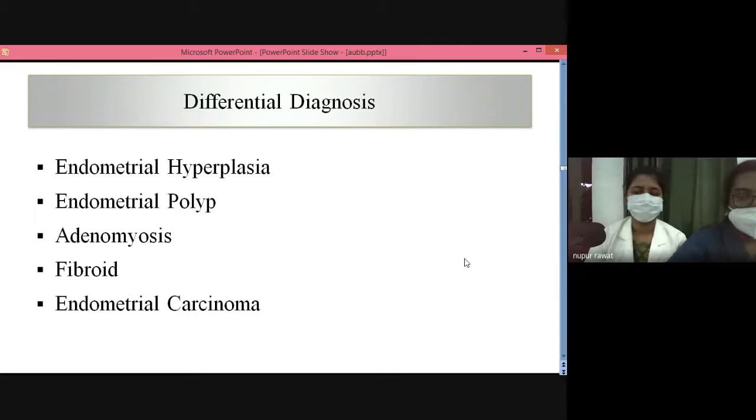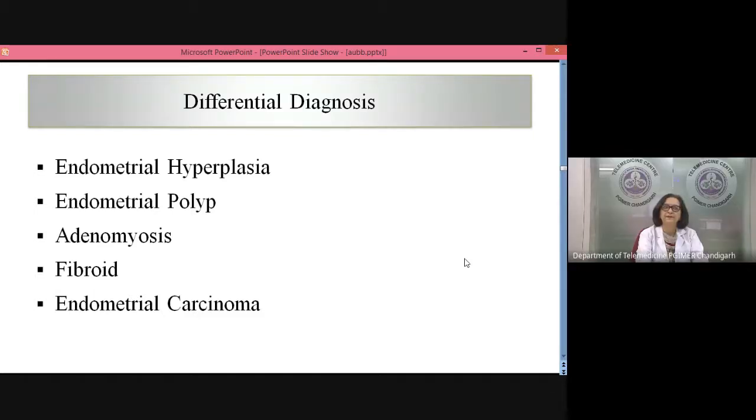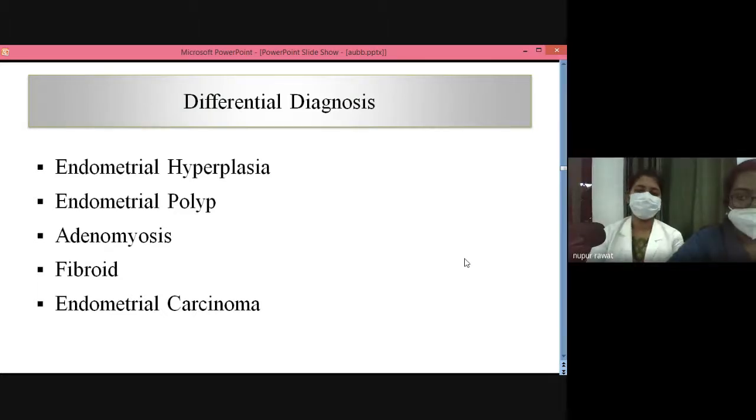Ma'am, we would like to perform endometrial sampling in this patient to see the cause for this. Okay. Why do you want to do endometrial biopsy? What is the indication? Ma'am, because she is a perimenopausal woman. Yes, she's 49. And she has presented with severe anemia with heavy menstrual bleeding. So we would like to rule out the most common cause. It might be endometrial carcinoma, which is more common, and most common is endometrial hyperplasia. Okay. So you would like to do endometrial biopsy.